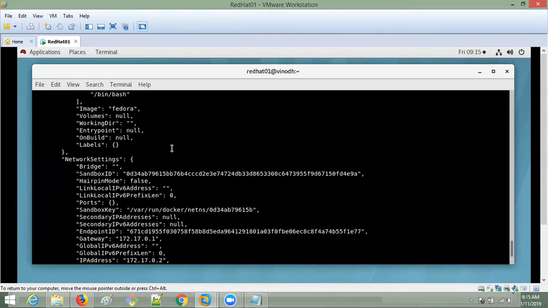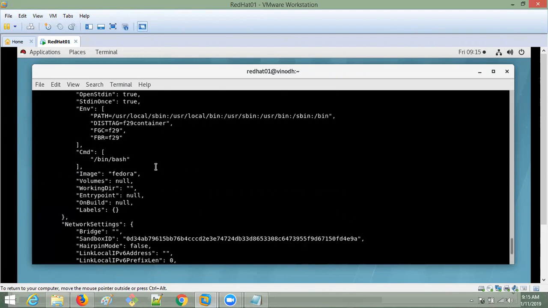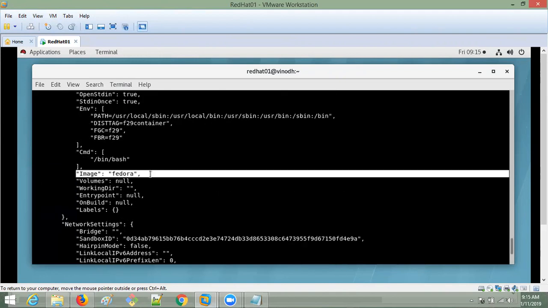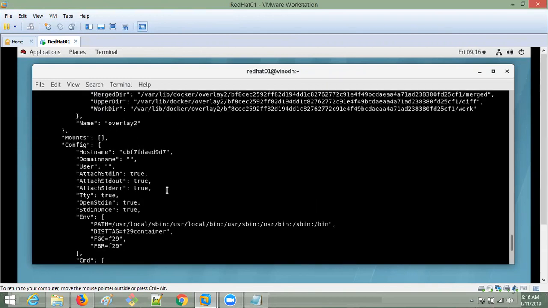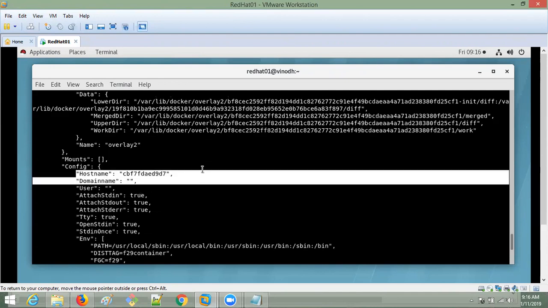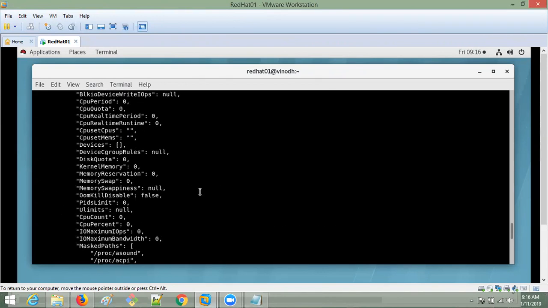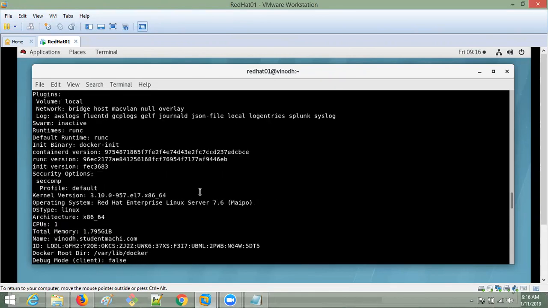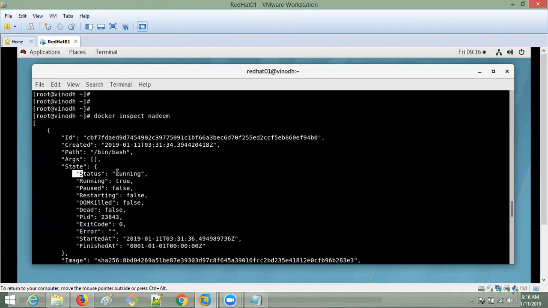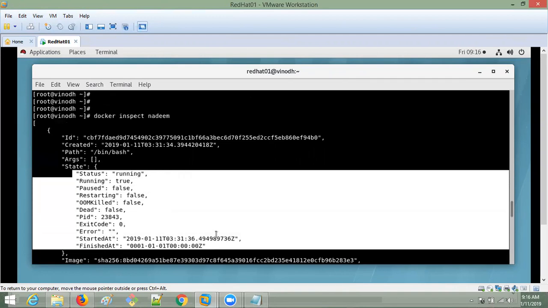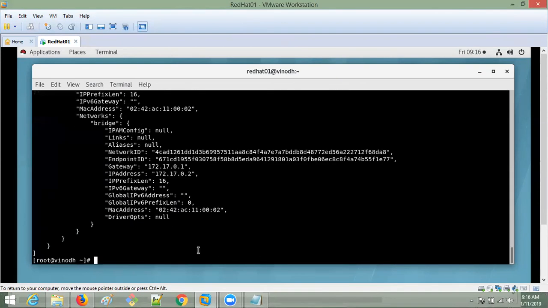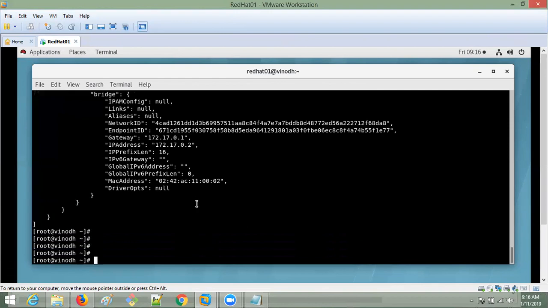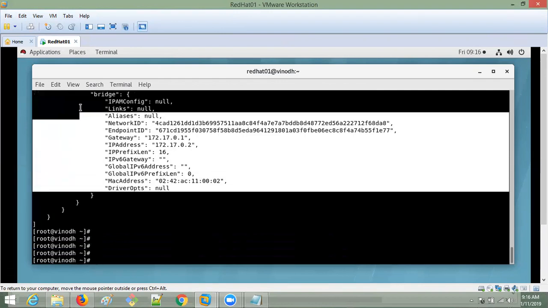The image is Fedora, volume, everything, in JSON format. Host name, everything, same as in Ansible. It's very lengthy. The status running true, everything it gives you like this. Inspect means we are going deep to see the properties of our system.